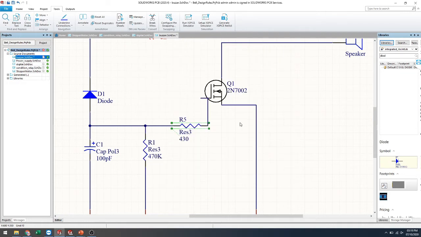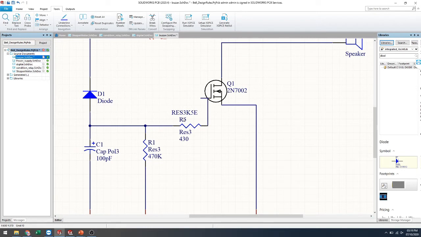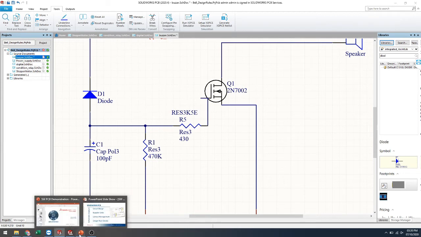And I just gave okay. So here if you see, the part number is also updated here. Okay, so this is another benefit of supply link. We can easily connect our schematic to our manufacturer.